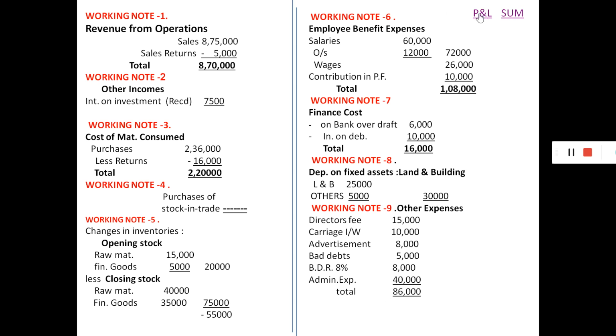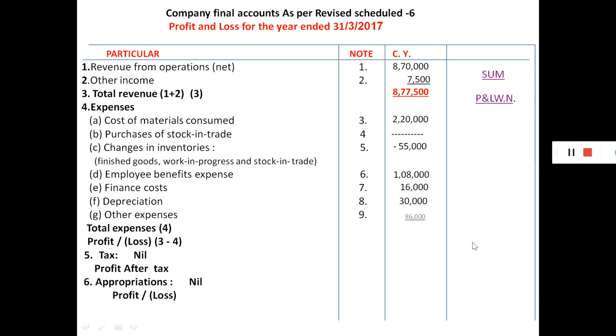Go to the profit and loss account, other expenses 86,000. Now we will make the total of expenses: 4,05,000.